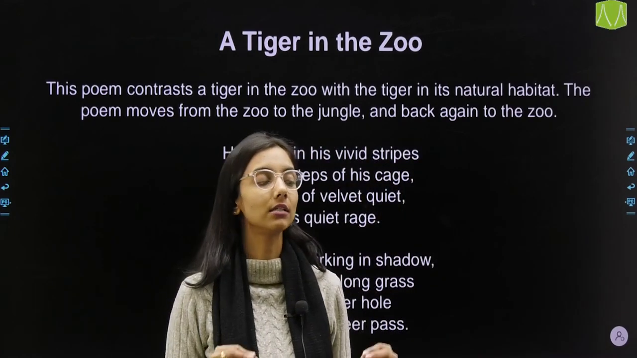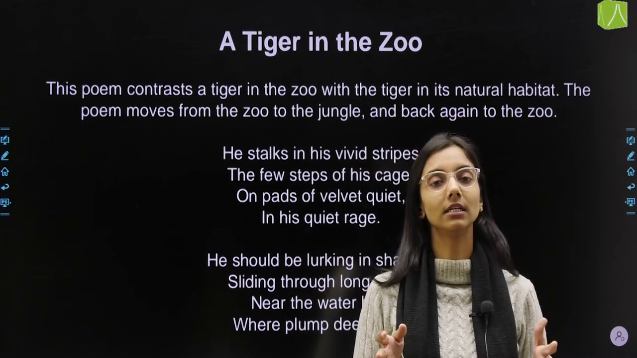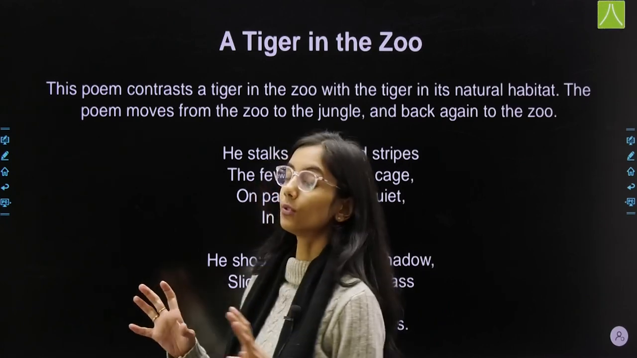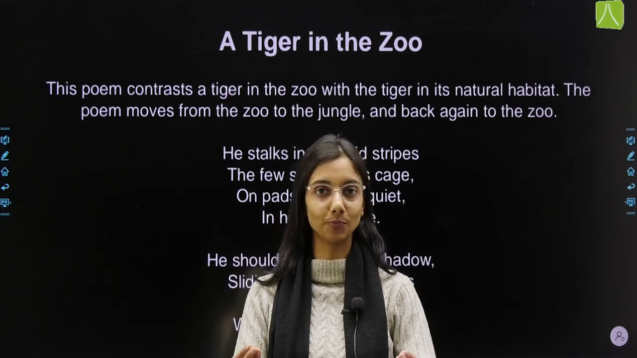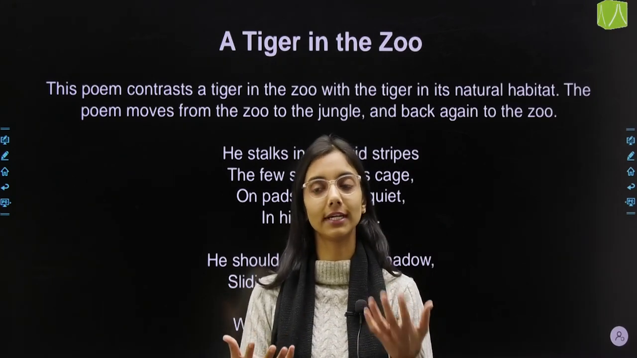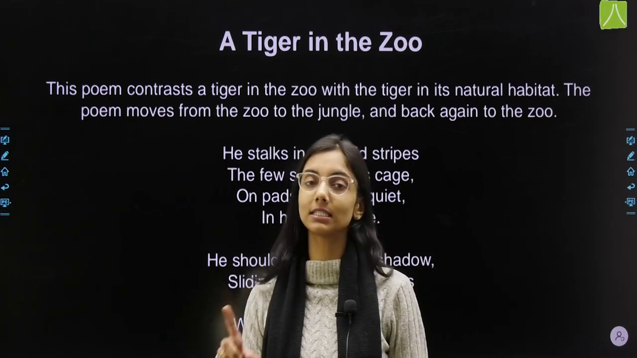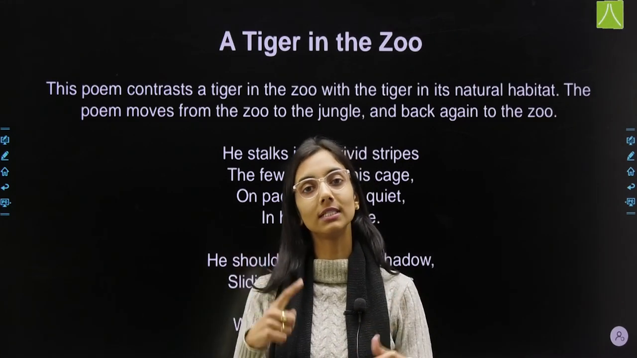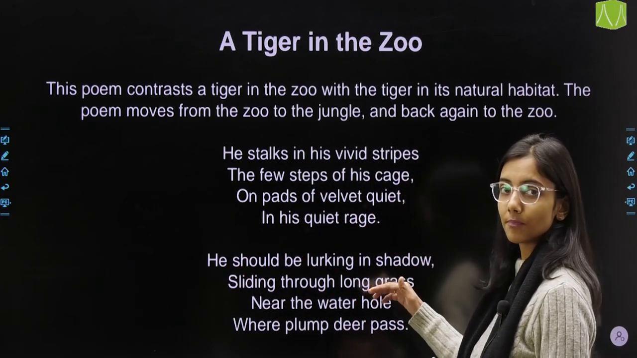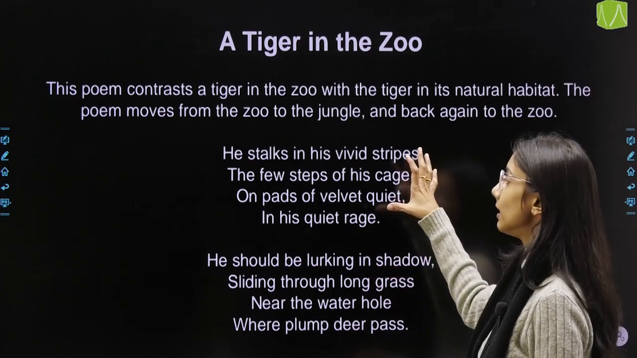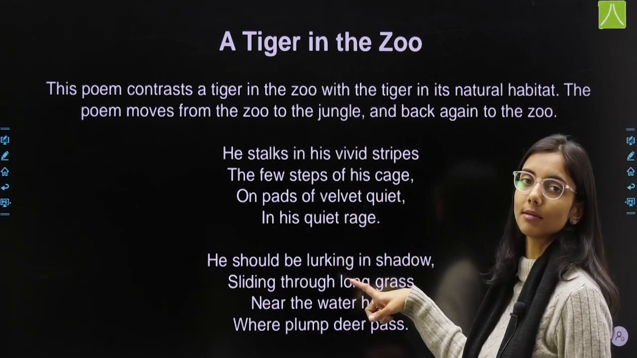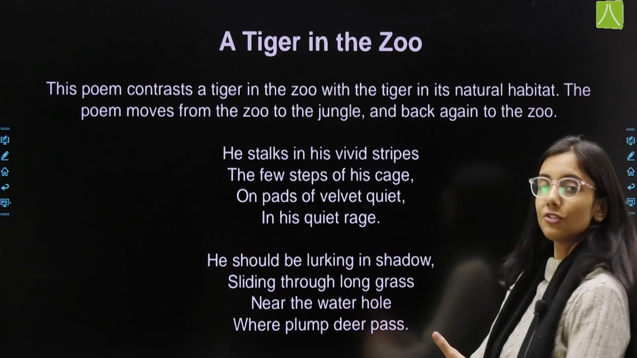Now this poem is a contrast between the tiger in the zoo and the tiger in the jungle. This poem is going to show us how a tiger is in the zoo, how he reacts, how he is trying to survive, and when he is in the jungle, he is completely different. We are going to see that contrast in different stanzas. ठीक है, you can easily identify कि कौन से stanza में tiger zoo में है and कौन से stanza में tiger jungle में है. Okay, so let's start with the poem.